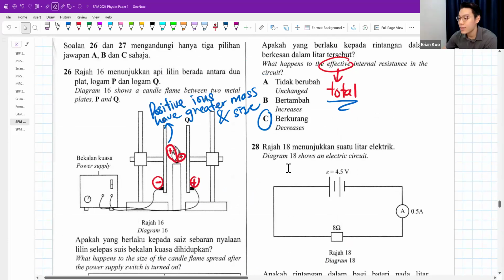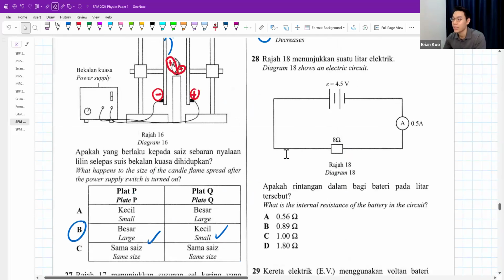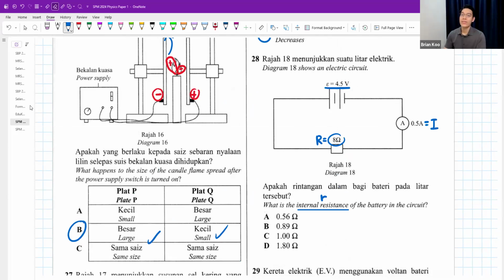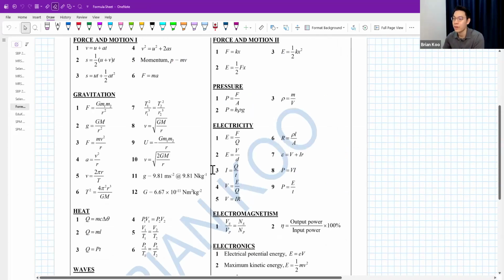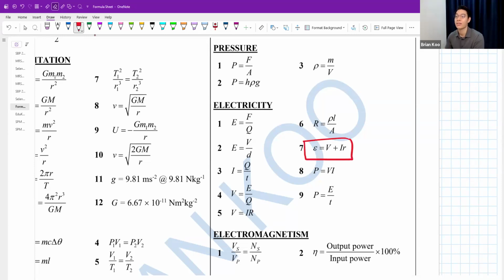Okay, question 28. Diagram 18 shows an electric circuit. What is the internal resistance of the battery in this circuit? Internal resistance means small letter r. This one, big letter R. This one, I. This one, e.m.f. Guys, very simple one. The moment you see the word internal resistance, e.m.f, there is only one formula. Take a look, all the other formulas don't have e.m.f or internal resistance, only this one, right?